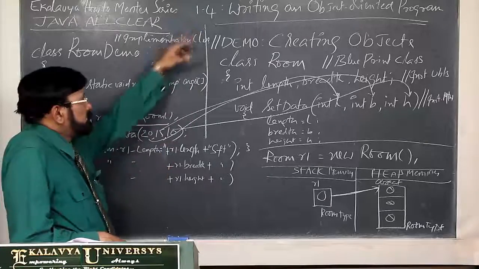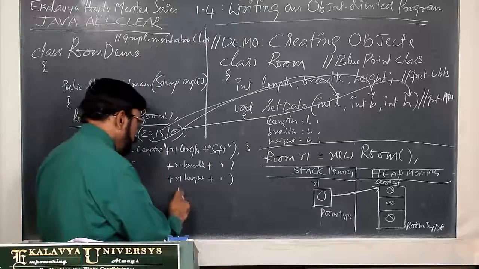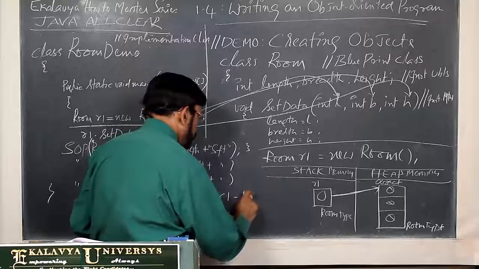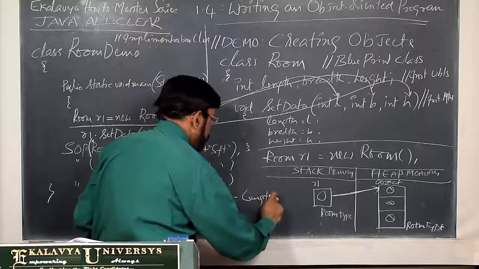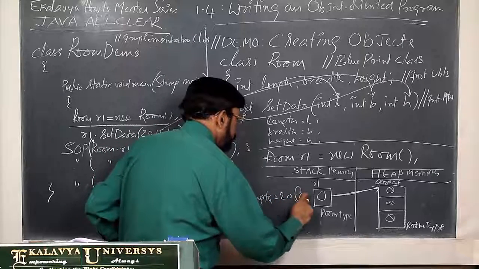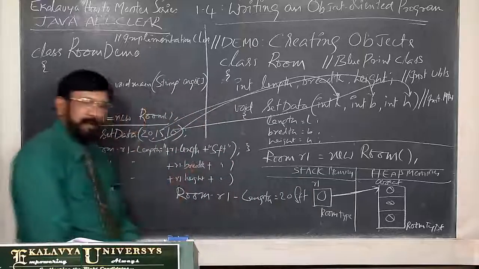Initially I showed you how you want to print your output. Room 1 length is equal to 20 SFT, like this you want to print.